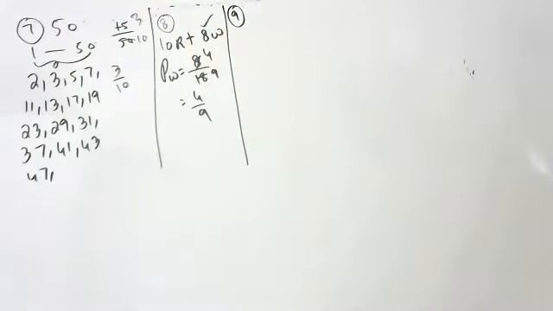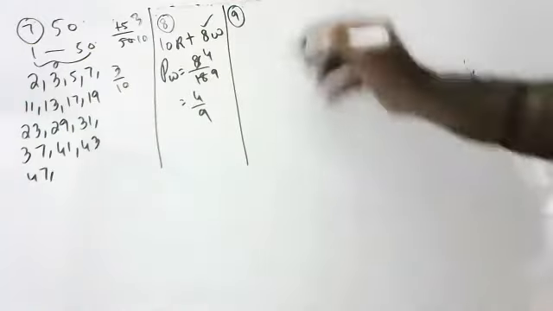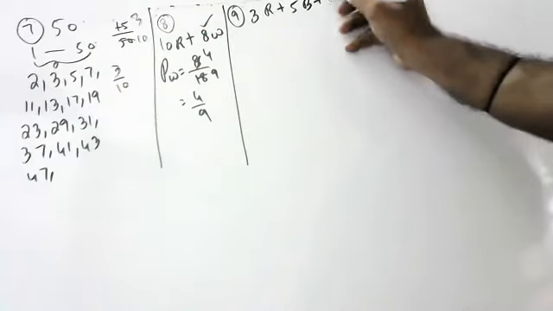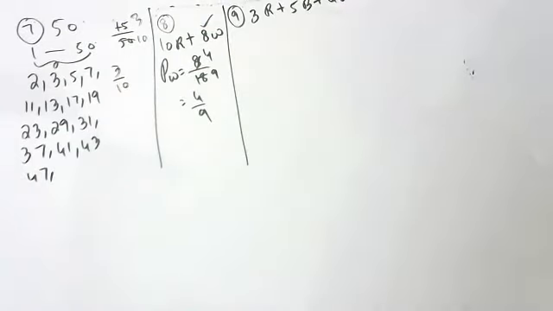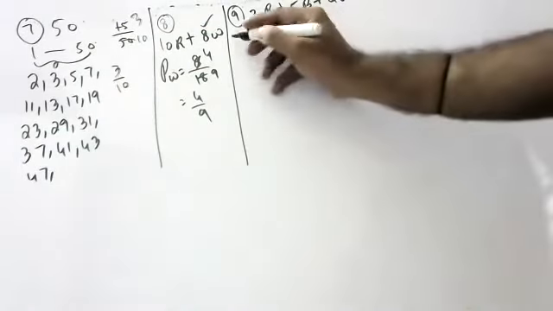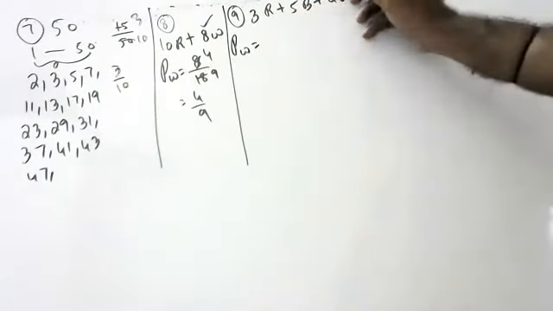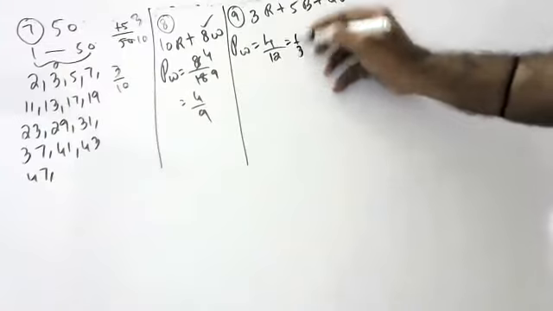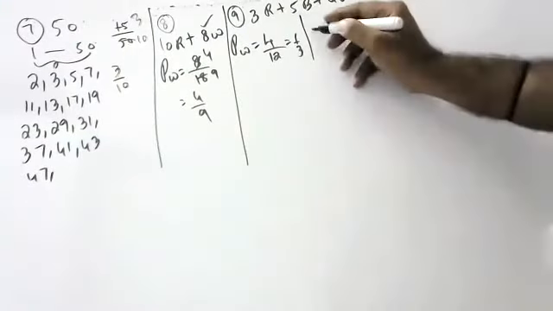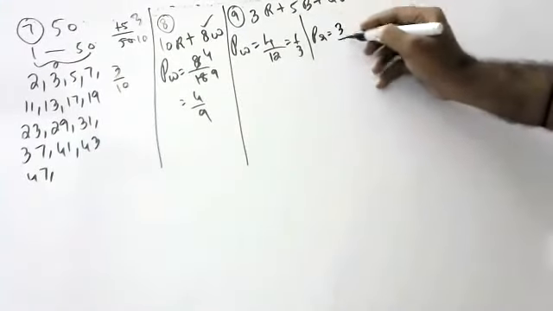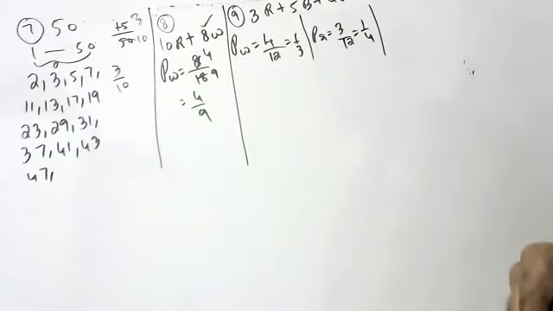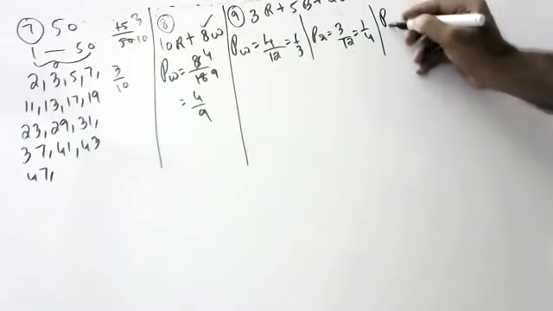Next, Shanmukh, are you there? Yes, sir. A bag contains 3 red balls, 5 black balls, 4 white balls. What is the probability of white? 4 by 12, that is 1 by 3. You only tell, what is the probability of red? You have to say fast. 3 by 12. What is the probability of black?